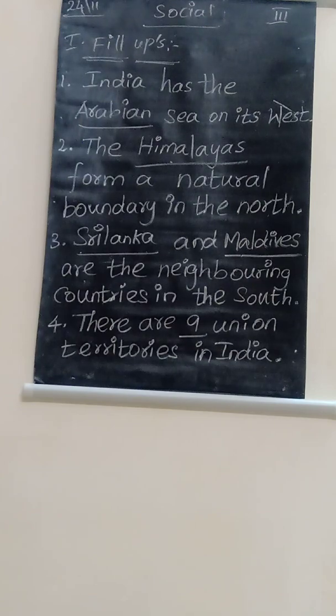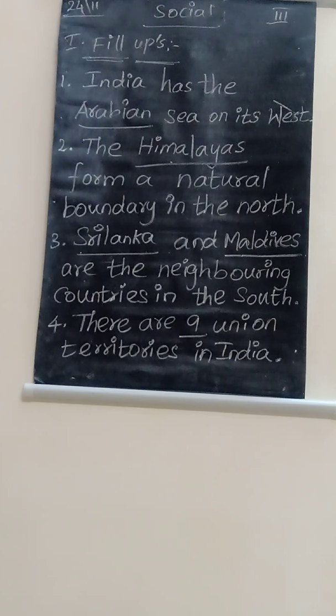And the third one: dash and dash are the neighboring countries in the south side. India has so many neighboring countries.